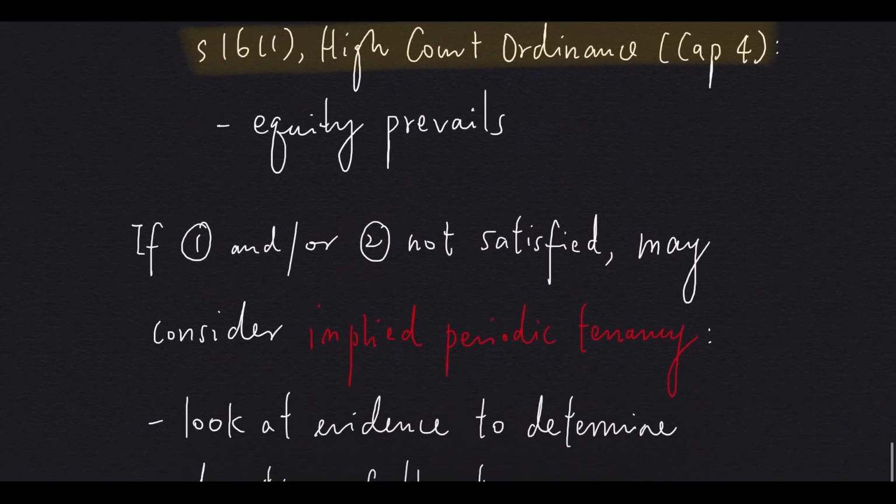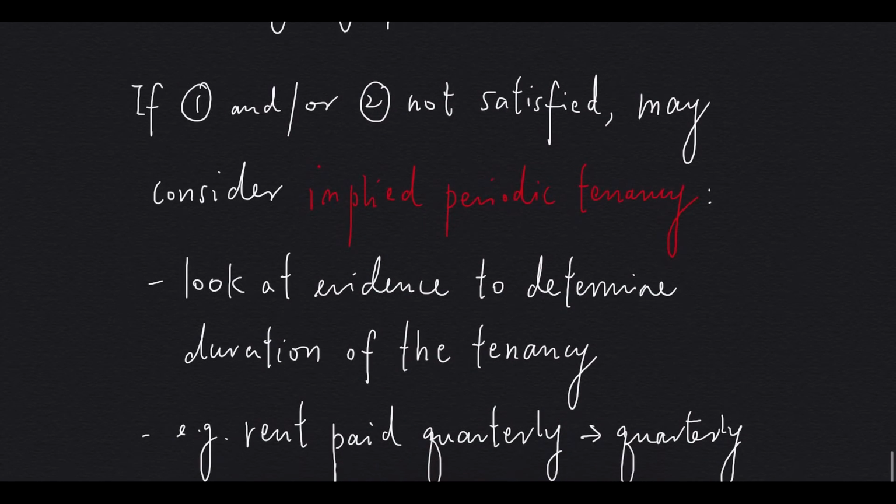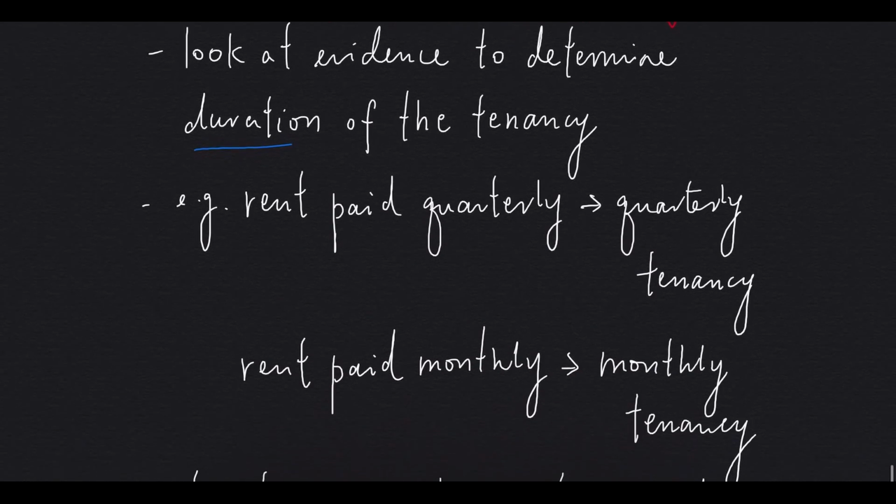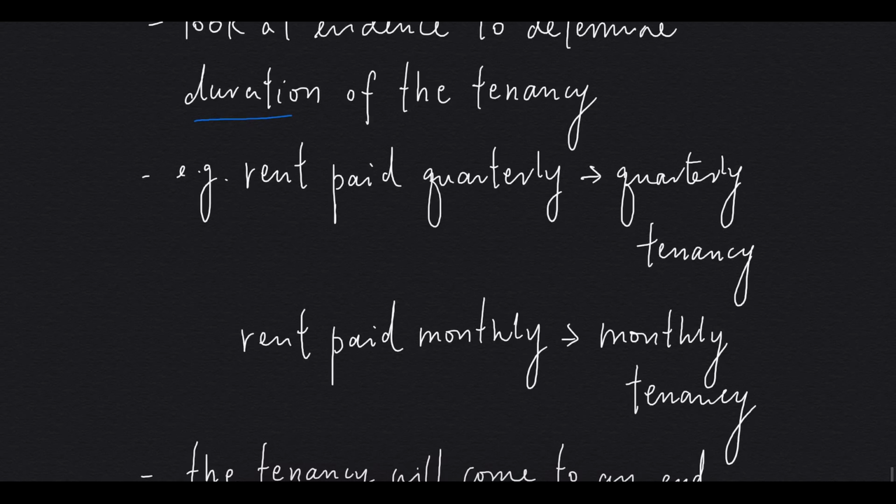So finally, what if both requirements are not fulfilled or either of them is not fulfilled? What can we do? We may consider implied periodic tenancy. So we have to look at the evidence to determine the duration of the tenancy. For example, if rent is paid quarterly, then we may have a quarterly tenancy. If rent is paid monthly, then we may have a monthly tenancy.